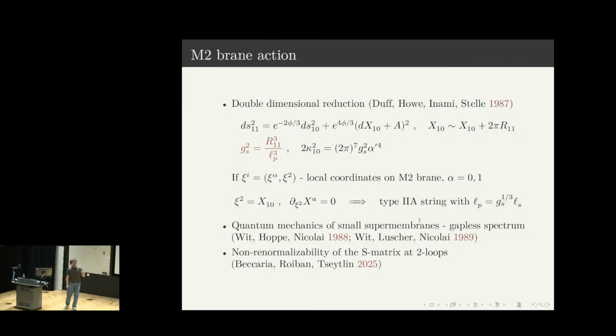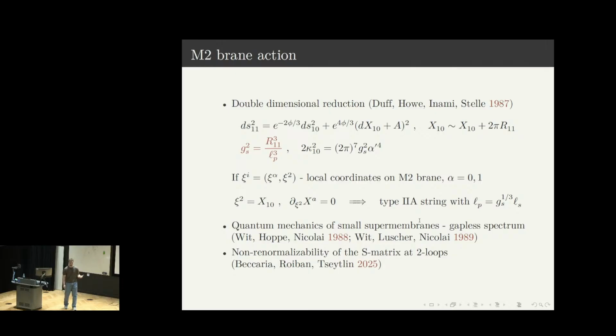Then one can perform what is called double-dimensional reduction. It is a reduction in both target space, from 11D target space to type IIA target space, and also a reduction on the worldvolume theory of the M2-brane, which just gives the Green-Schwarz action in this type IIA background.